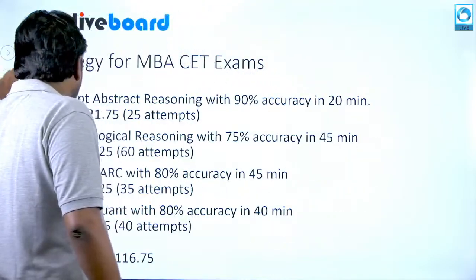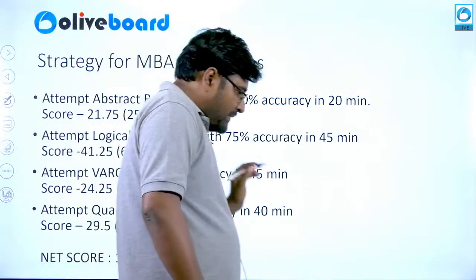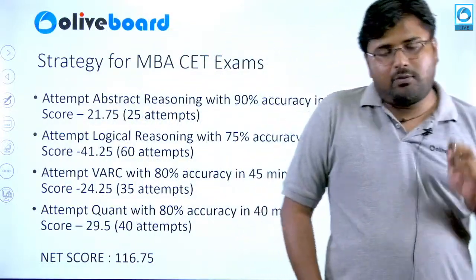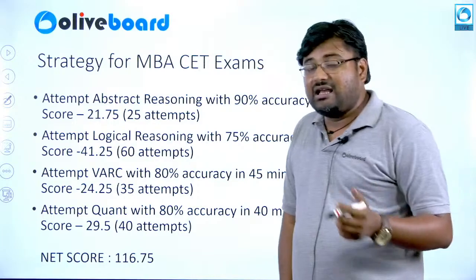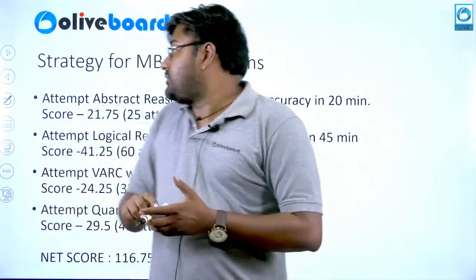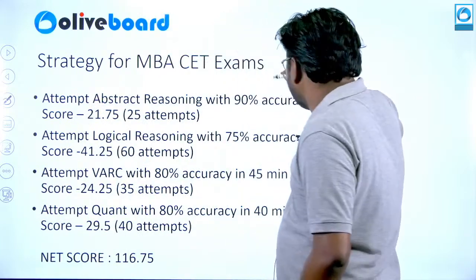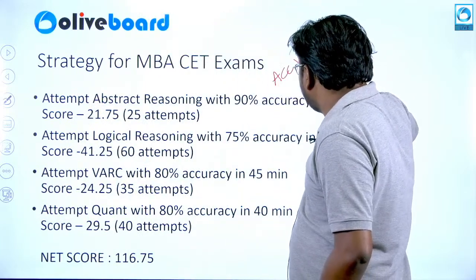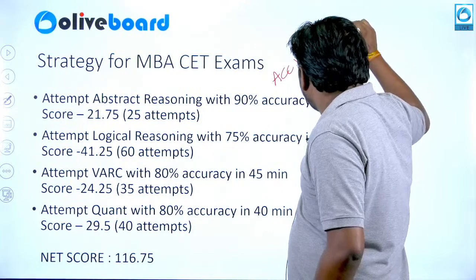Now, talking deeper about the strategy, I have compiled a list of what should be the probable attempts, along with an accuracy percentage and the time. This sort of graph contains your accuracy mapped with time and with your score.